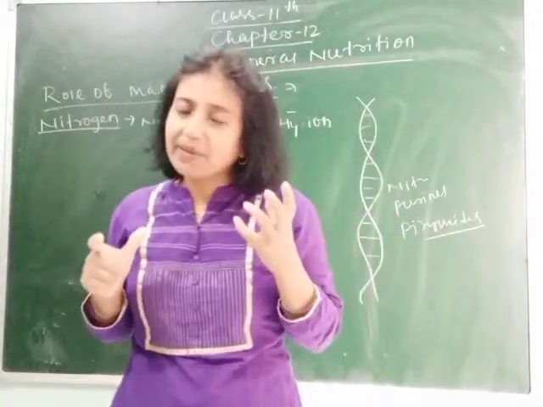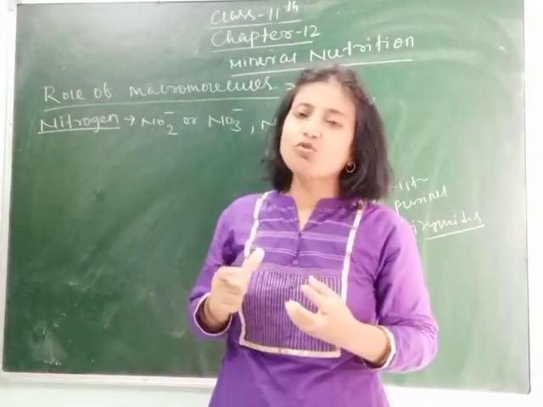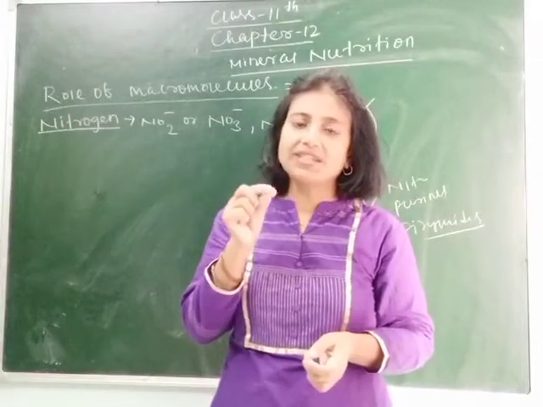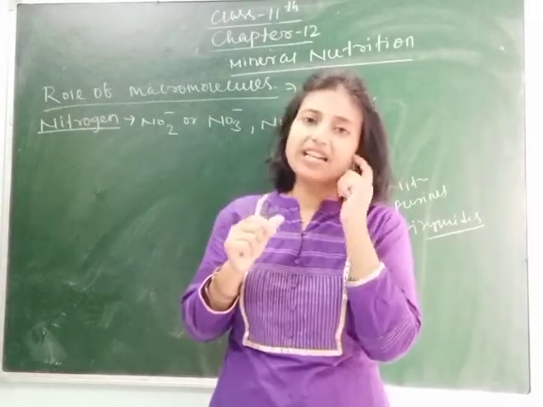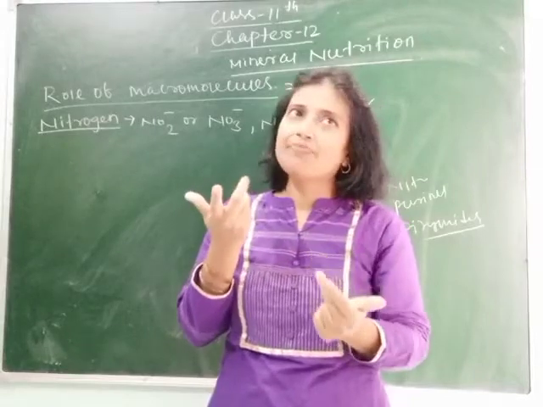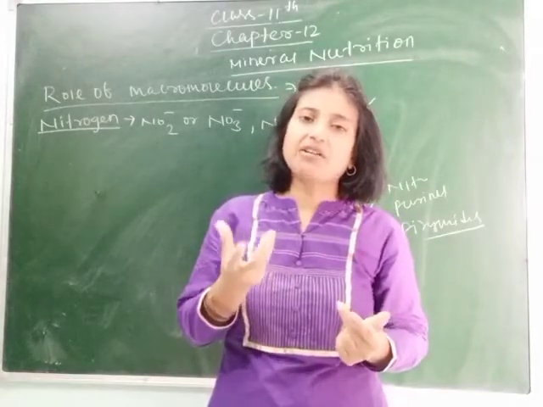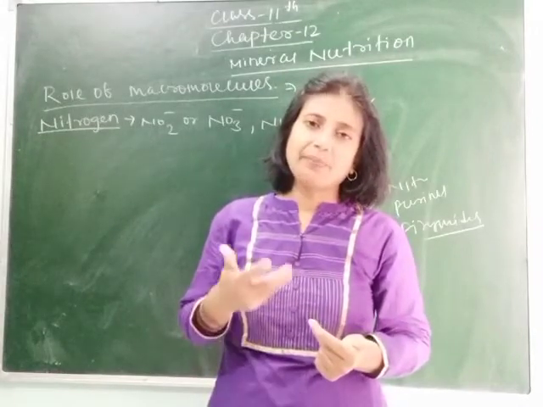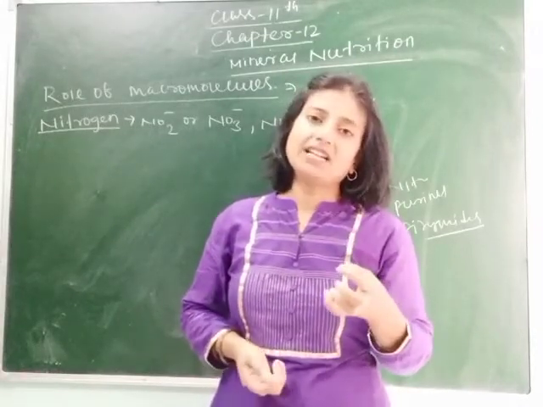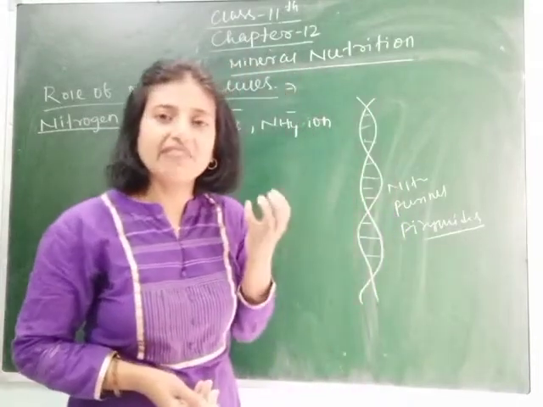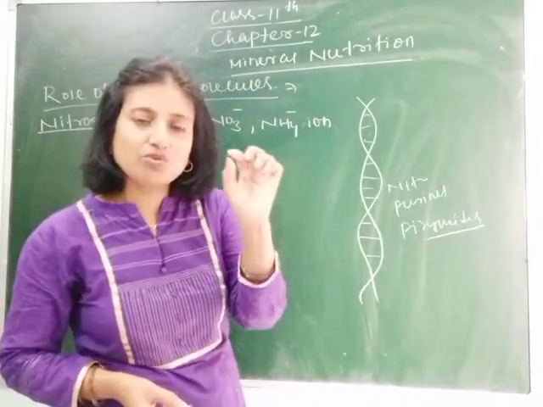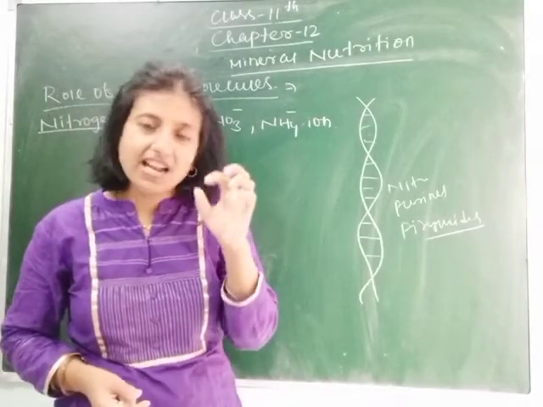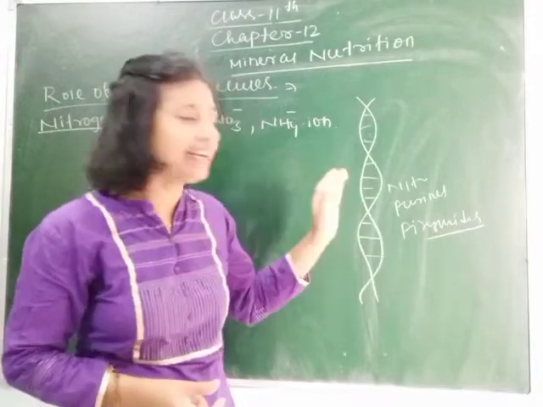Some nitrogen fixing bacteria are present in the root nodules. After this topic we will study how the root nodule is formed. That's why we call them leguminous plants. Suppose the plants of dal, pulses, like gram, that is chana, rajma, peas, all these dicot plants which come under pulses, they have legumes, meaning root nodules in which nitrogen fixing bacteria are present, and they fix the atmospheric nitrogen.